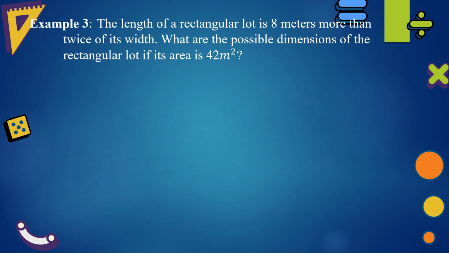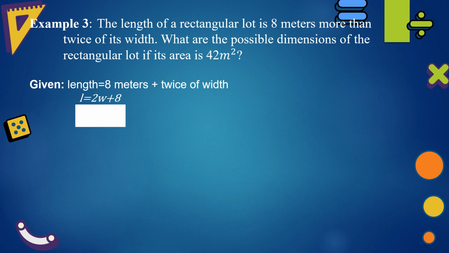Example number 3. The length of a rectangular lot is 8 meters more than twice its width. What are the possible dimensions of the rectangular lot if its area is 42 square meters? The length is 8 meters more than twice the width. So length is equal to 2w plus 8.